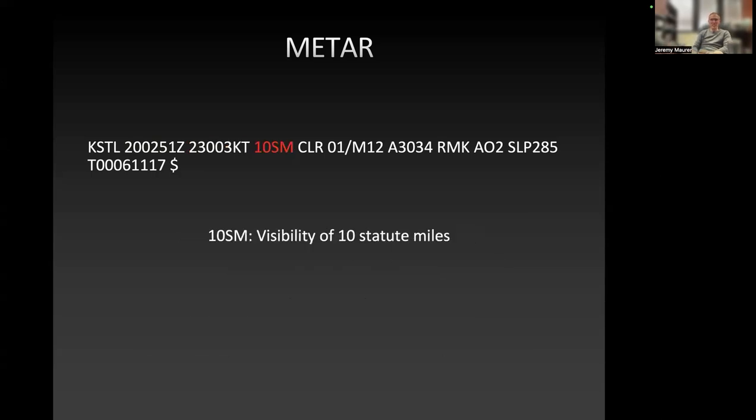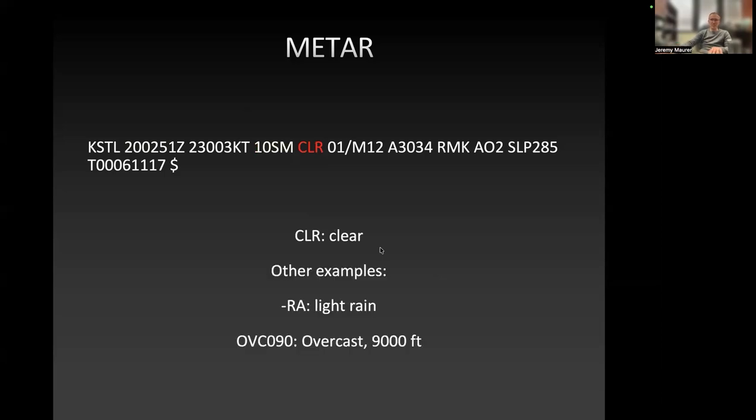The next section here is our visibility. SM would be statute miles, so that's how we know this is visibility. 10 statute miles visibility. Clear, no clouds in the sky. Other examples might include this, dash RA. That means light rain. RA by itself would be rain. OVC stands for overcast, and 090 would be 9,000 feet. As you notice, the numbers here are always given for heights, for elevations, in units of 100 feet. So 090 would be 9,000 feet.